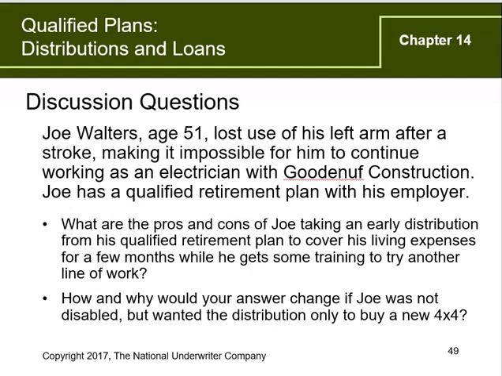Let's pause for a minute and read the question. The pros of Joe taking an early distribution to cover his living expenses for a few months while he gets some training to try another line of work is that he gets the cash. The cons would be he loses the investment income by taking the money. He still has to pay income tax on the money that's been withdrawn.